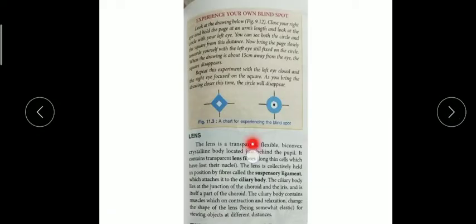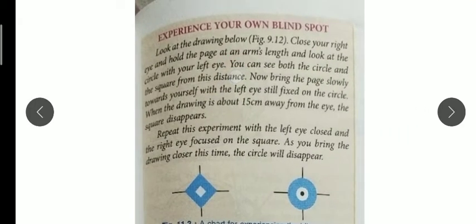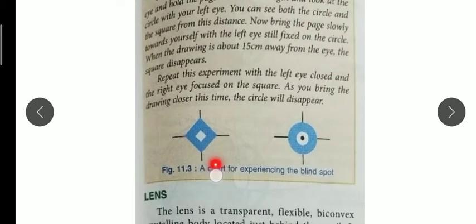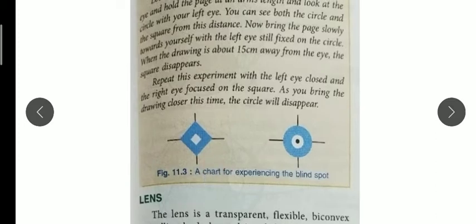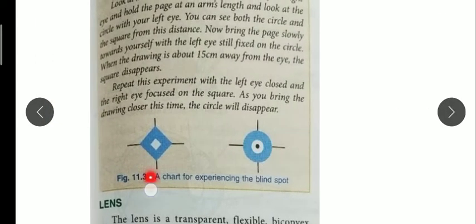Now there is one activity you can do, you can read and experience your own blind spot. Bring the book or any drawing till about 15 centimeters away from our eyes, and then you can see the change in the shape of the circle and square.